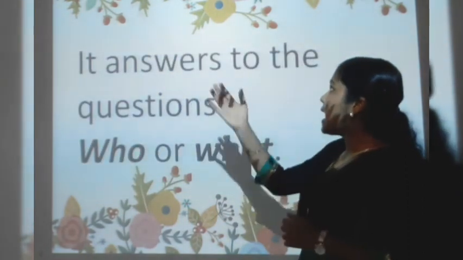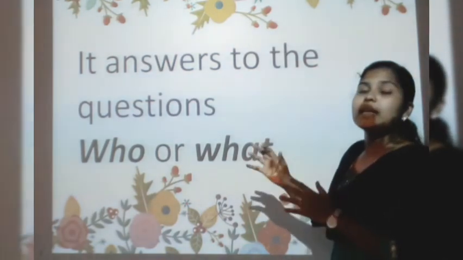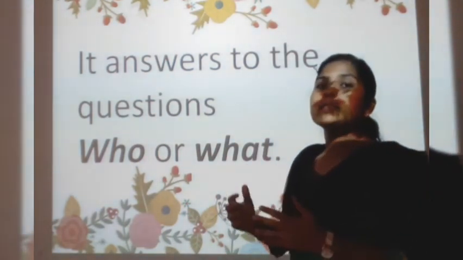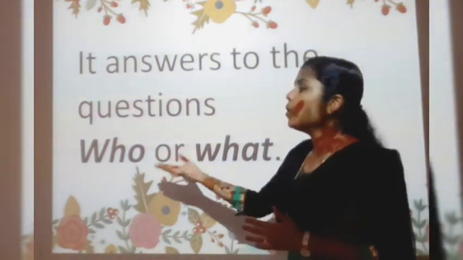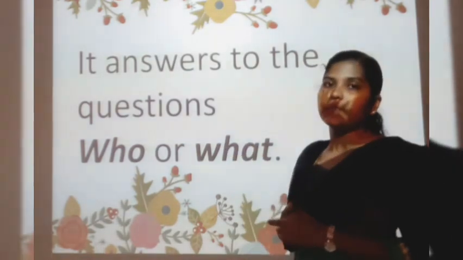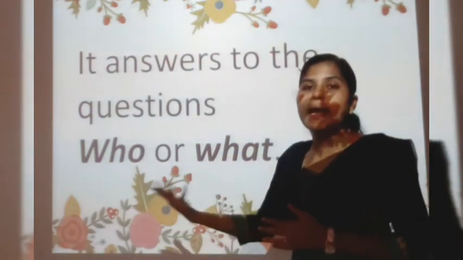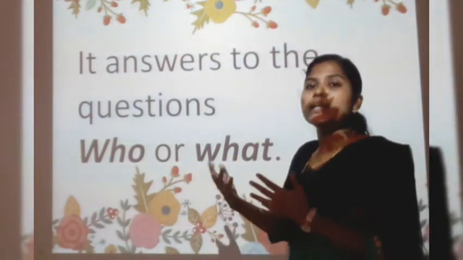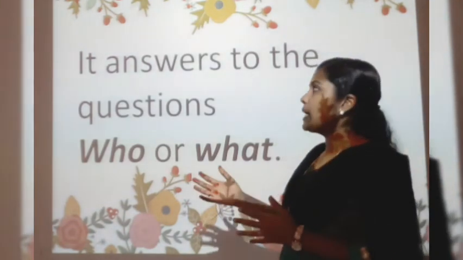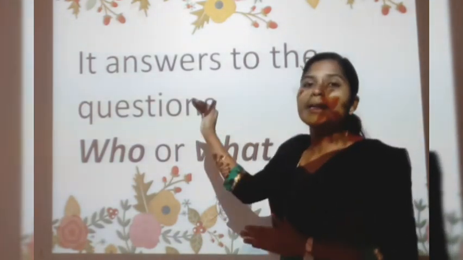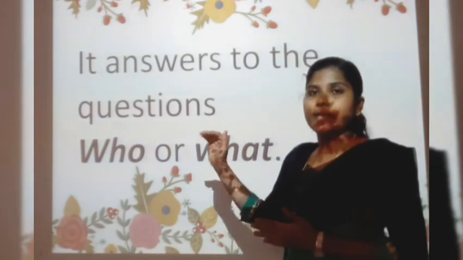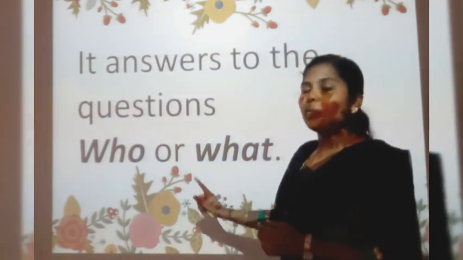For example, these noun phrases answer the questions who or what. Who is doing the action or what is doing the action. So a noun phrase answers the questions who or what.